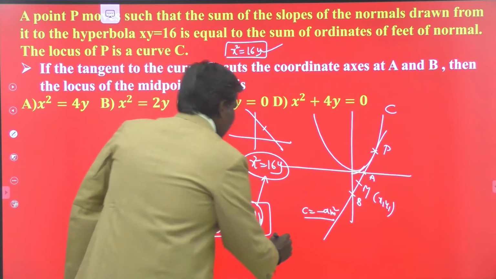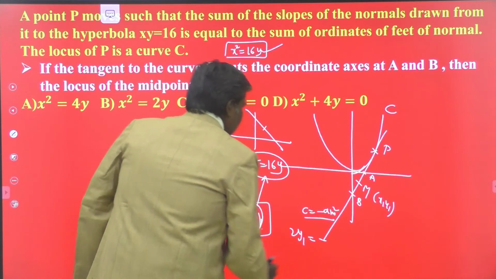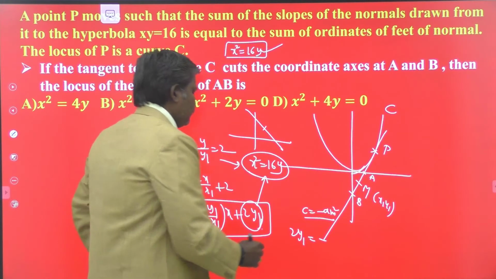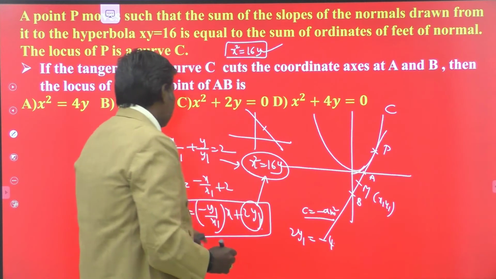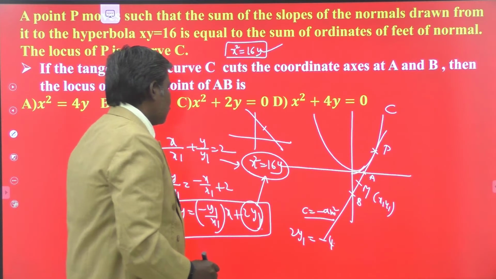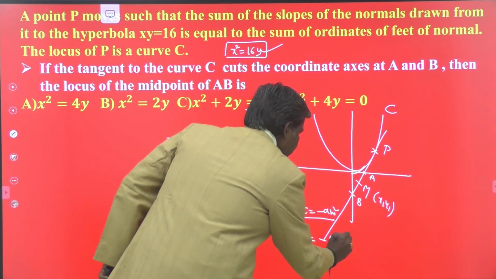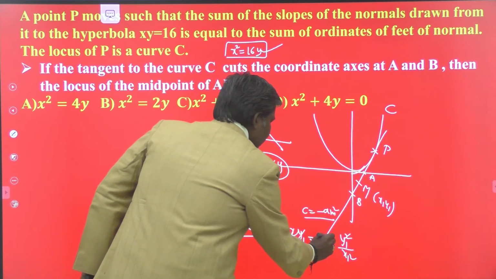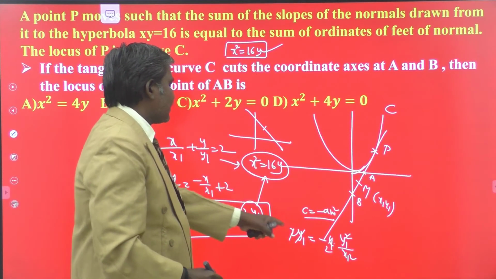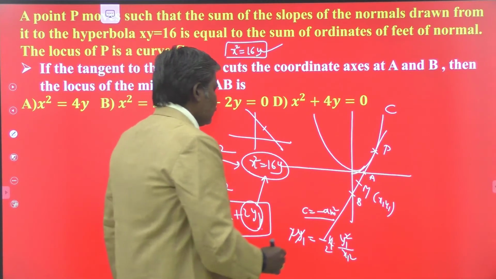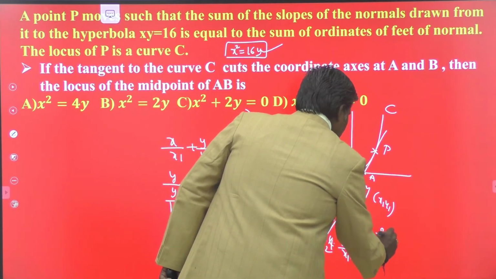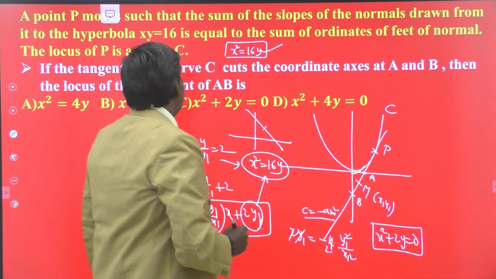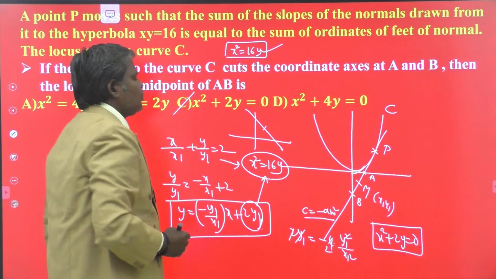C, that is 2y1, is equal to minus a times m square. For x square equals 16y, a is 4, and m square is slope square, y1 square by x1 square. So y1 gets cancelled, 2 cancels out 2 times. So x square plus 2y is equal to 0 is your required locus. Where is the answer? x square plus 2y equal to 0 is the answer.